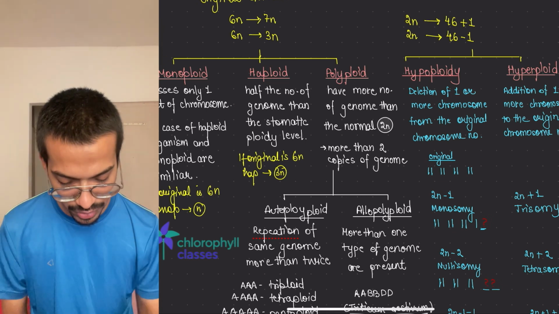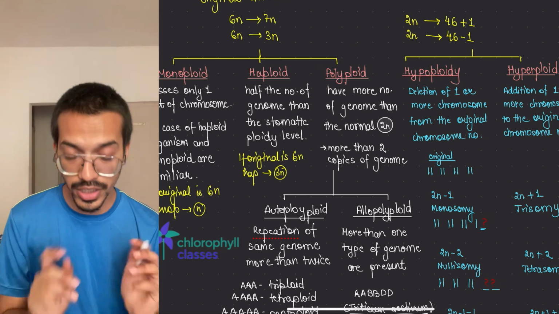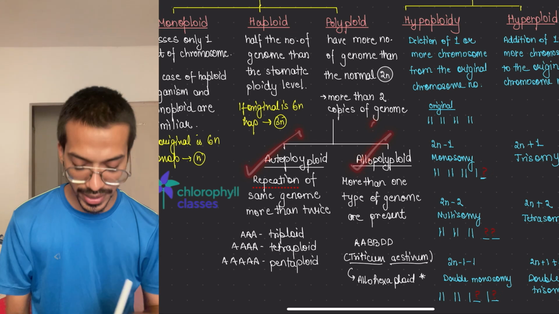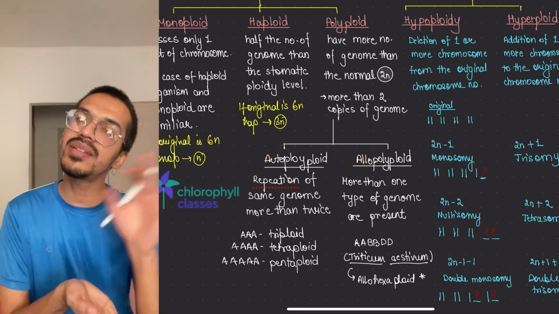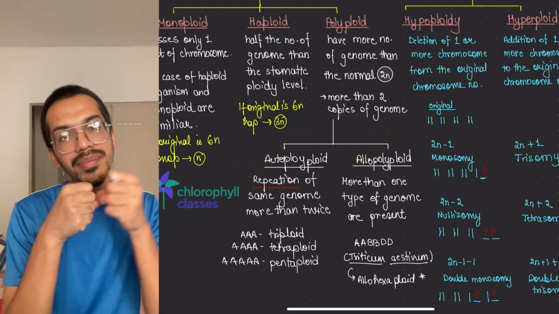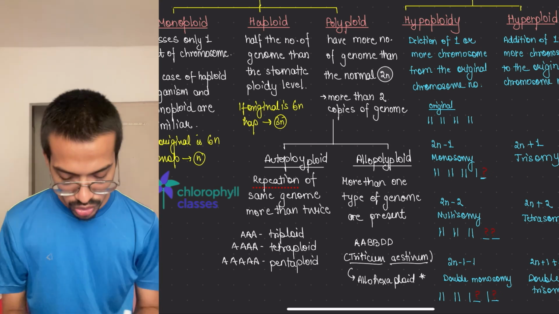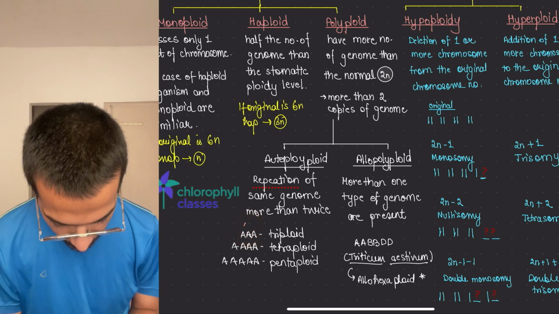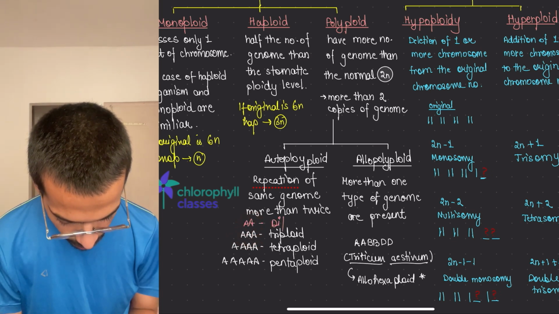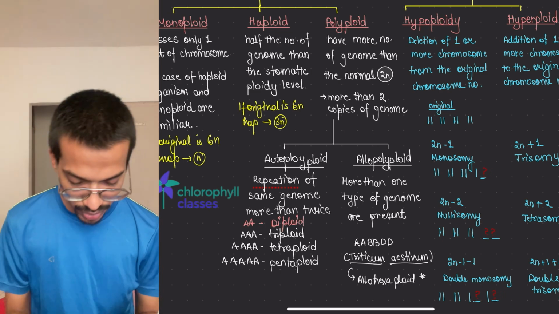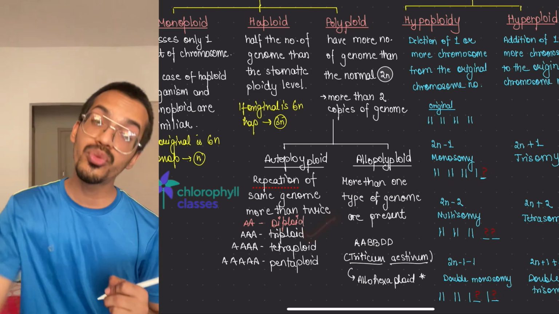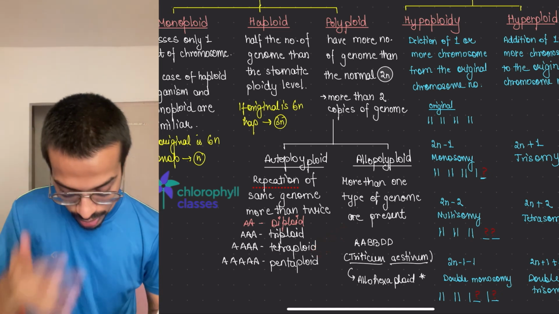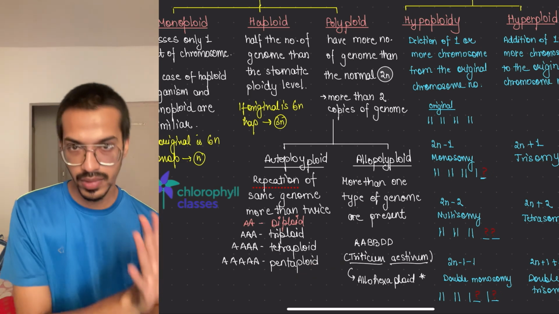Now the next thing that we have to remember is polyploidy. Poly means more than 2n is present, so multiple copies. It could be autopolyploidy or allopolyploidy. Autopolyploidy means repetition of the same genome again, same thing, same thing, no difference. If 2 times is diploid, we used to call AA diploid. If one more time comes, we call it triploid. One more after triploid means tetraploid. If 5 times, we call it pentaploid, hexaploid, like this, multiple times.